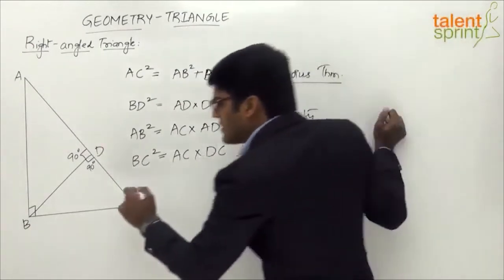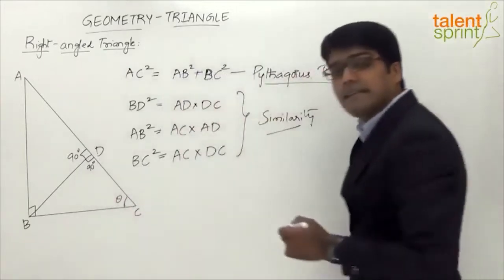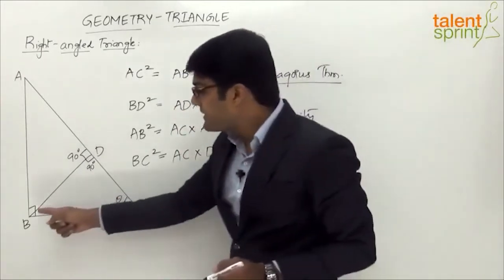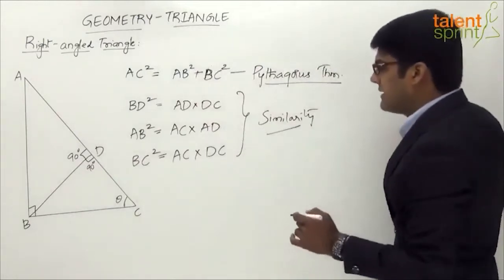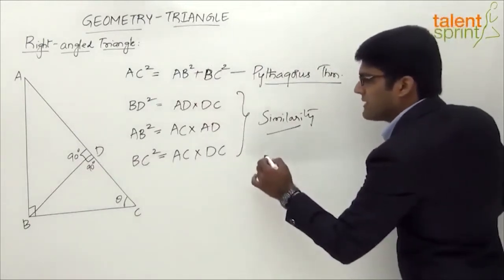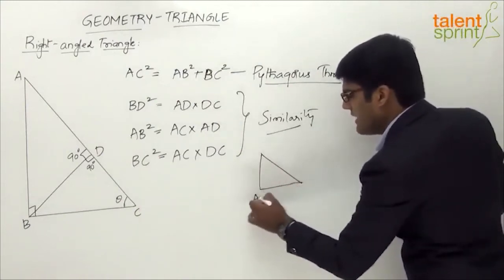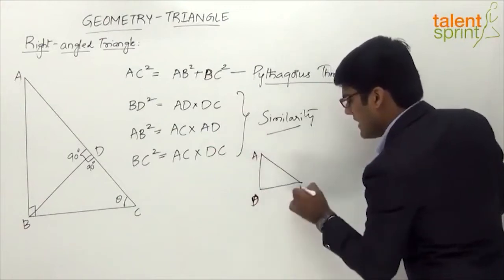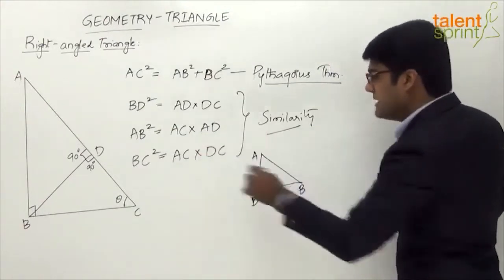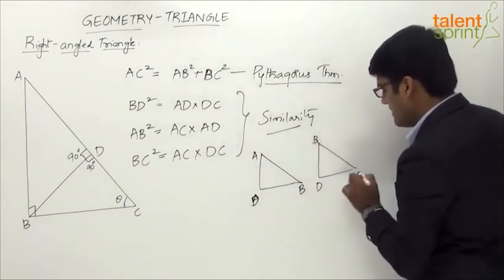Now let us assume that this angle C here is theta. Angle C is theta. Then what will be angle B in this triangle BDC? Let us draw two separate triangles to understand this clearly. Let us say one of the triangles is ABD, A, D and B, and the second triangle is BDC, B, D and C.